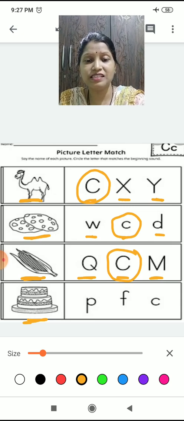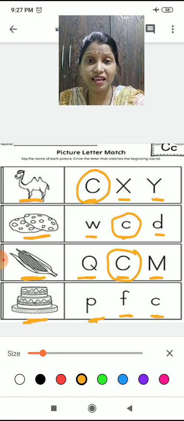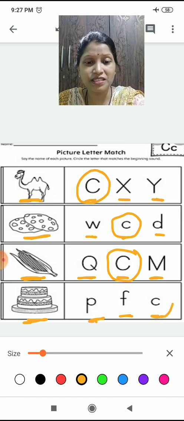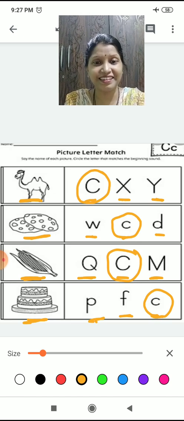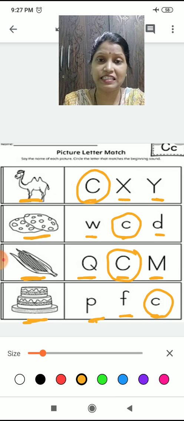So where is C, children? Is this a C? No. Is this a C? No. Is this a C? Yes, it is a baby C. So circle it. Yes, children. So you understood? Yes. So you are going to do it at your home. You are going to write the small C.